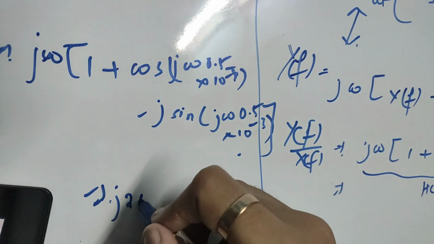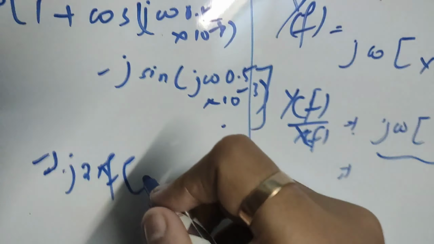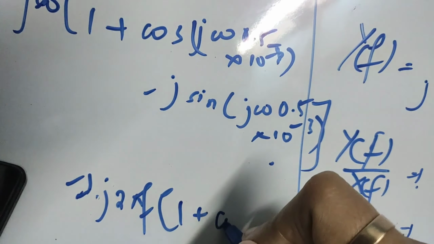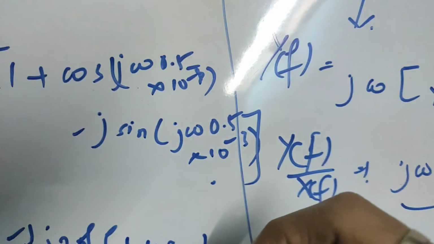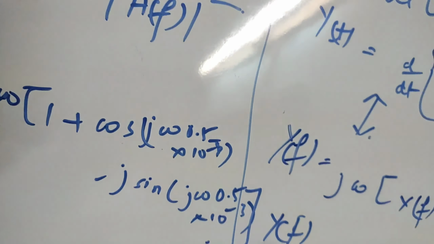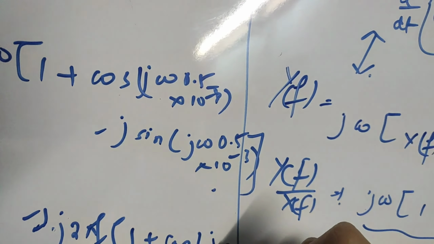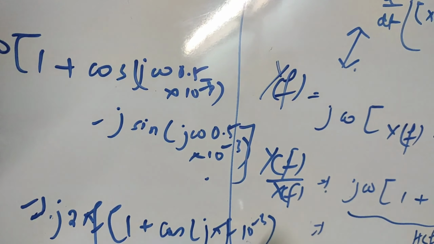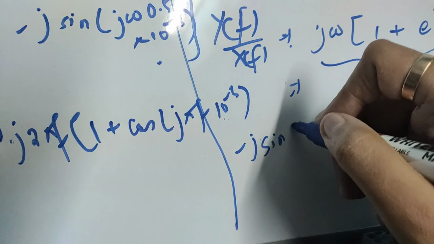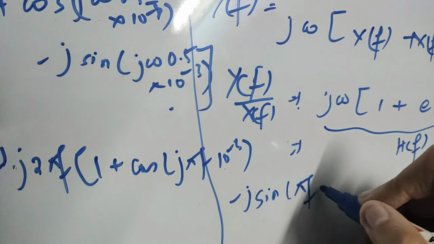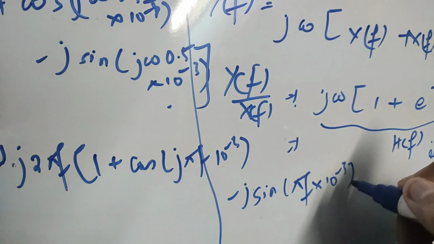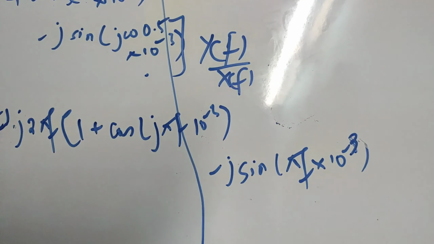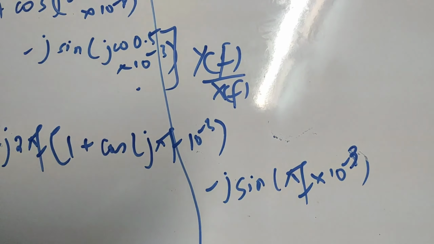It will become j 2 pi f (1 + cos), j 2 into 0.5 will be 1, that will be pi f 10 to the power minus 3, minus j sin pi f into 10 to the power minus 3. Let me erase it. So guys, this was the expression that we had got, okay? So j 2 pi f, this one was the expression.